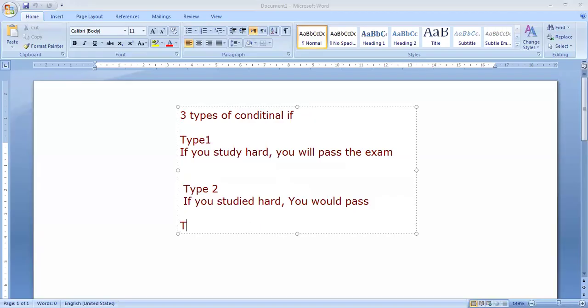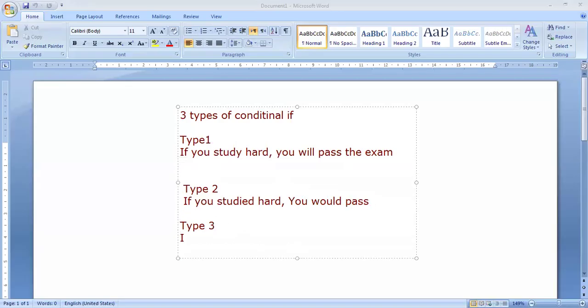Okay, type 3. Let's go to type 3. I would like to explain quickly, so as not to make the video longer. Here we say if you study hard, you will pass the exam. Here is the past, and here is the would, the modal in the past form, and I put the verb in the infinitive. Here it is studied, in the past. So what can I do? I put the modal in the past, and I put the infinitive form like this one.